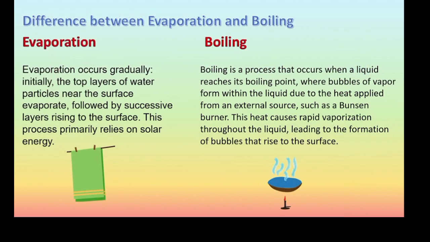Okay, the confusing stuff should get cleared. So, what's the difference between evaporation and boiling? Well, it's quite simple. Evaporation is gradual, like layer by layer of water. First, the top layer evaporates, and then the beneath layer comes to the top, and it evaporates like this. It goes on until all the water has been evaporated.